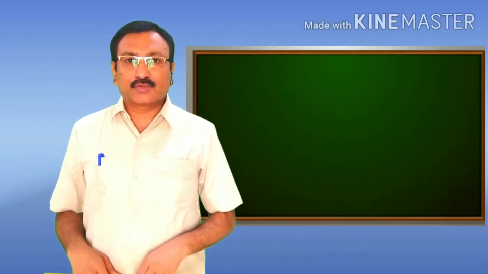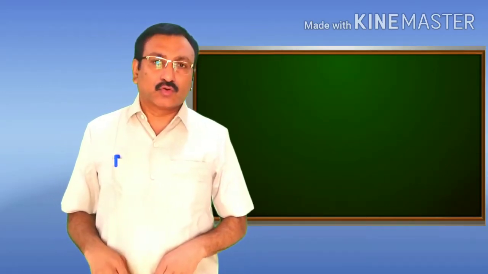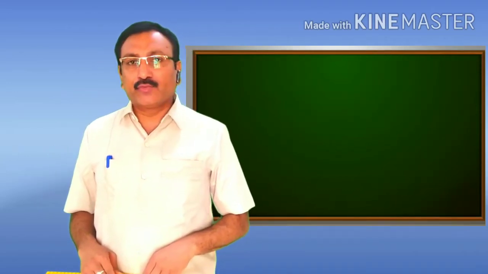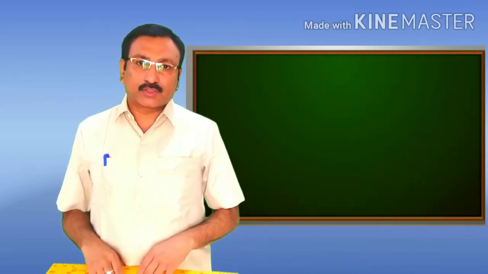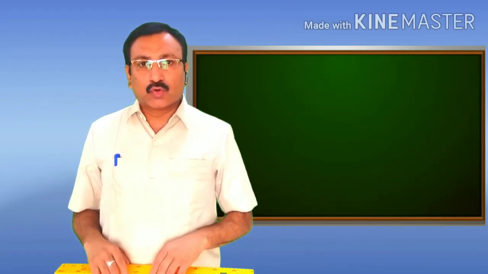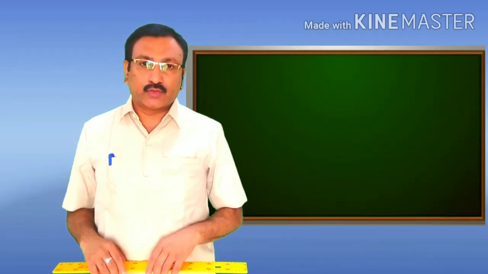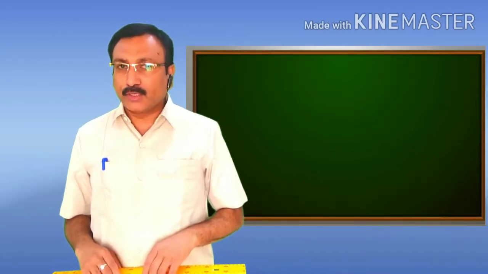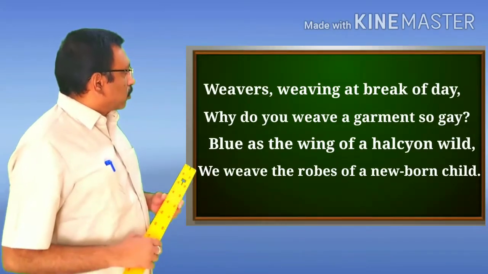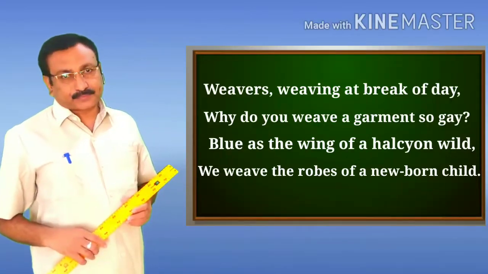In the earlier sessions, we completed two poems, Song of the Open Road and Indian Weavers. I hope you must be practicing the activities based on the first poem, Song of the Open Road, in your notebook. So today, we are going to discuss all the figures of speech in the second poem, Indian Weavers, written by Sarojini Naidu. I'm sure that you must be having the textbook of English language with you. So let us look at the first stanza of the poem, Indian Weavers.